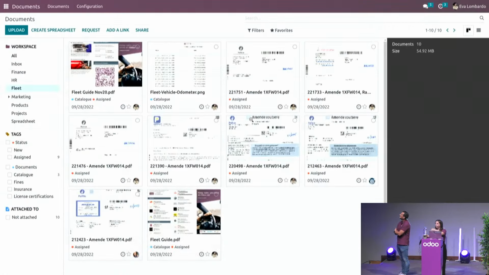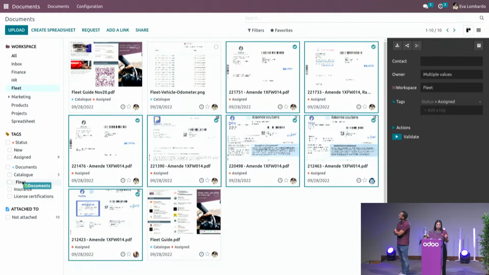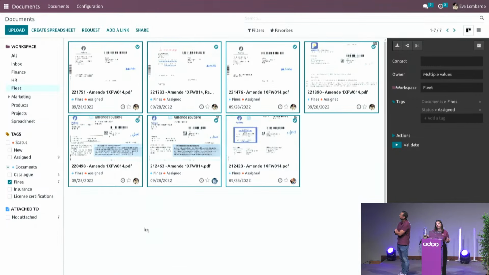So if you need to put some documents with this tag, all you need to do is select all of them and drag and drop into the tag that you want. And when I click on it, I will see all the fines now available. Okay, cool. One last question. I can see your fines, but I can see a fine of Fabien as well. Does that mean that everybody has access to everybody's files? Yeah, no worries, because we can, of course, define each workspace with its own read and write access rights. Okay. So no worries. Thanks, Eva. You can go back to the bills.